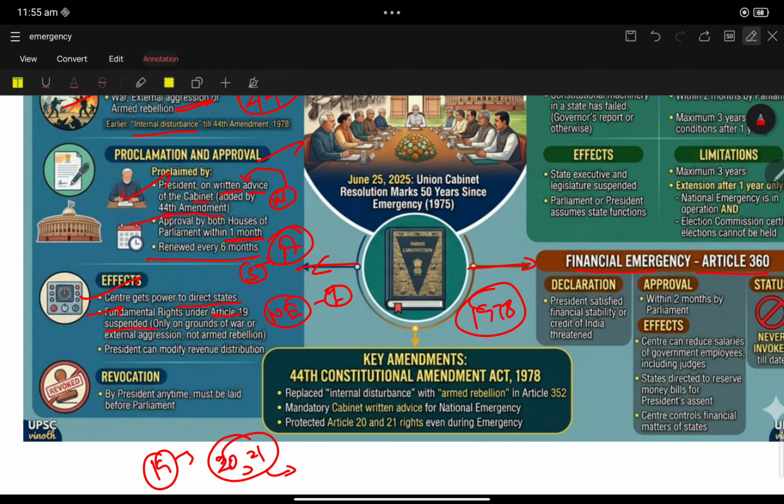The president can modify revenue distribution after the implementation of national emergency. The president can revoke the national emergency at any time, and the revocation must be laid before Parliament.